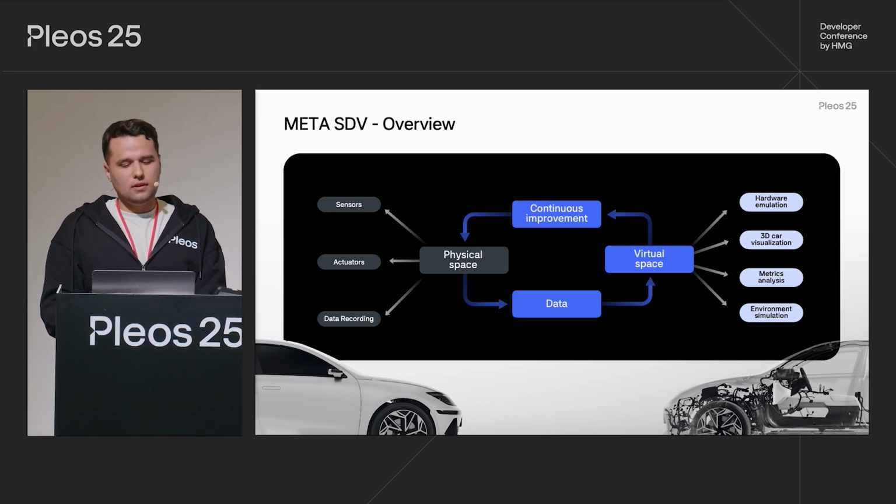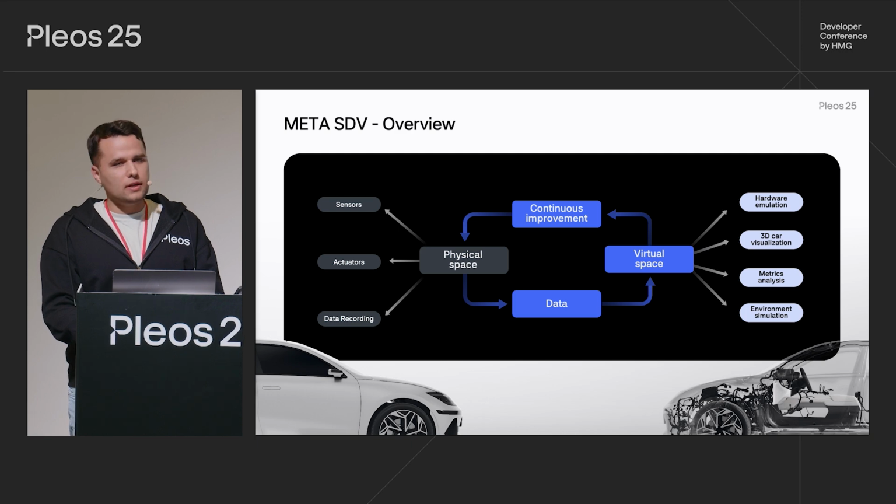Having this invaluable insight obtained from the virtual space, we can use it in turn to enhance the functioning of the real car, closing in this way the continuous improvement loop.